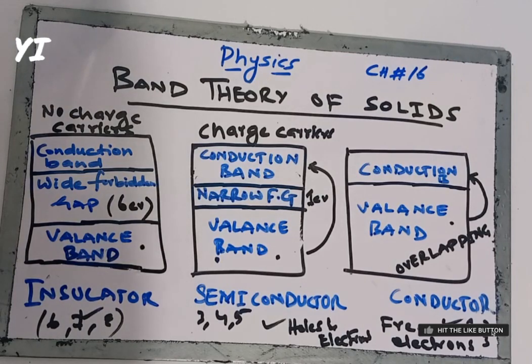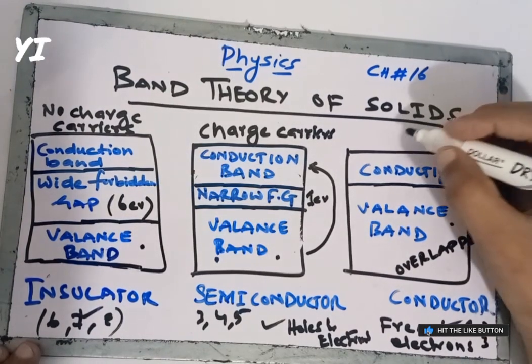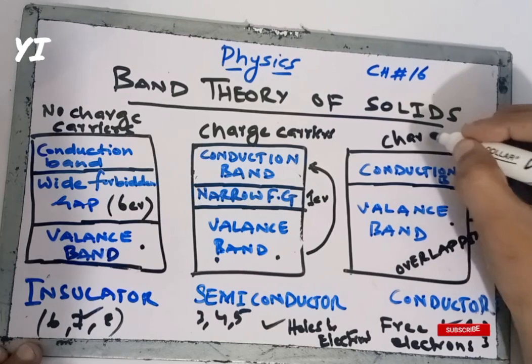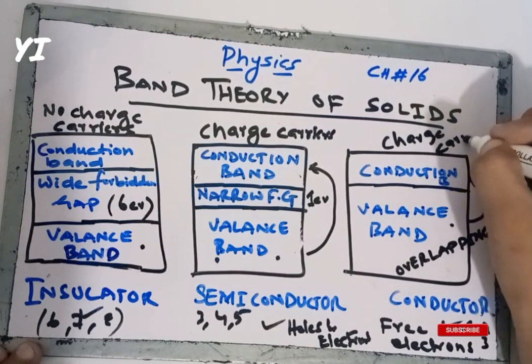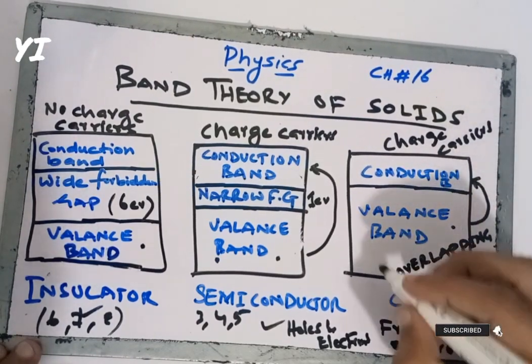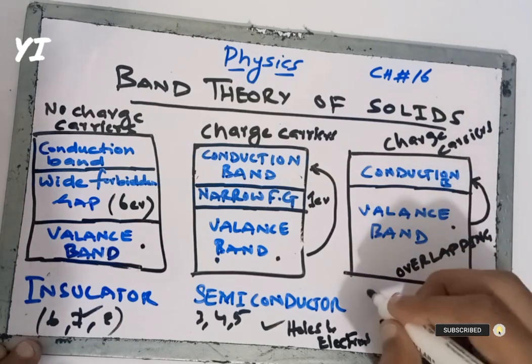And in it the charge carriers are electrons. So there are charge carriers, and these charge carriers are electrons.